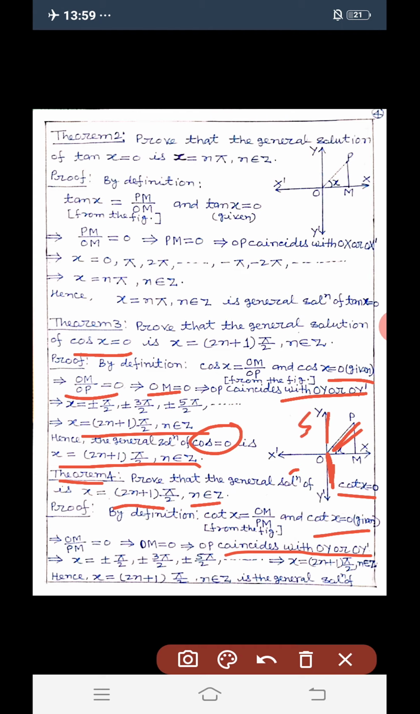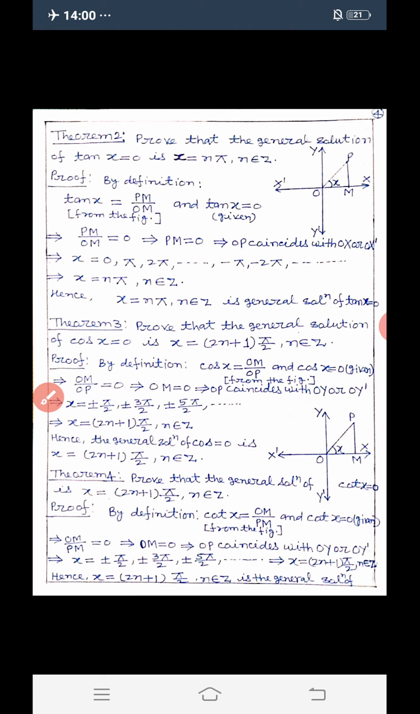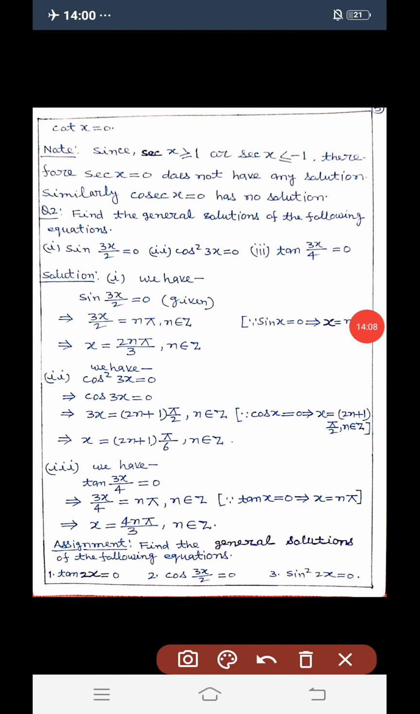So possible values of x are ±π/2, ±3π/2, ±5π/2 and so on. And we can write this in compact form as x = (2n+1)π/2, where n belongs to Z, that is integer. Hence x = (2n+1)π/2, n belongs to integer, is the general solution of cot x = 0.